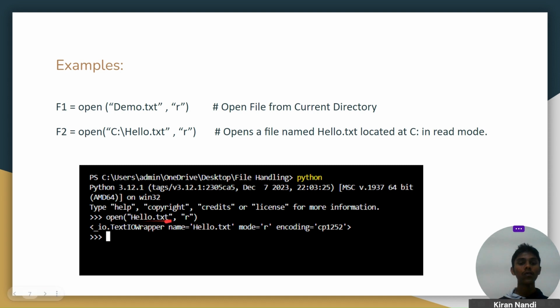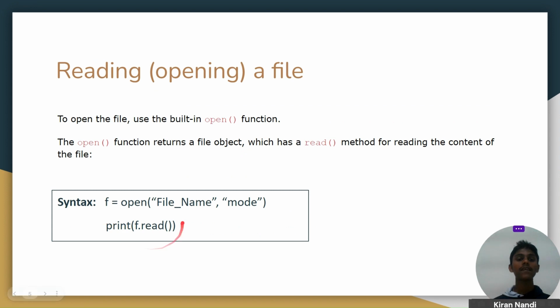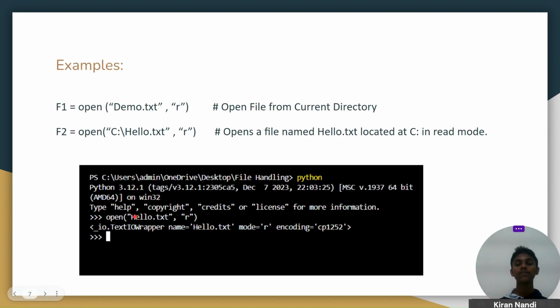Here hello.txt is the text file which contains some text, and this gives this output because this is the object of open. And if we type print f.read, it will print all the data of hello.txt in this terminal.